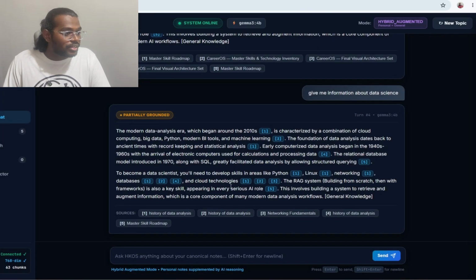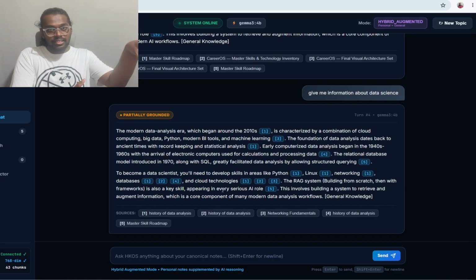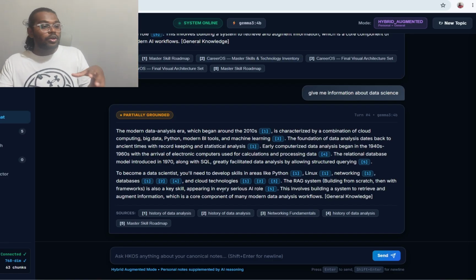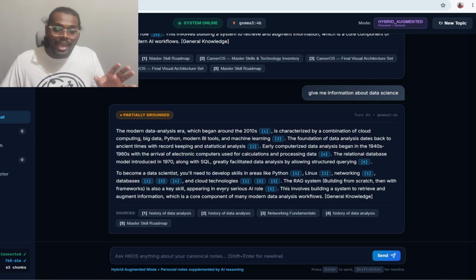Okay, so now this is where it took me to my roadmap, where it's telling me that building from scratch, then with a framework, is also key, appearing in every serious AI role. So it's telling me that. Now we chose to integrate this file with another file. Why? Because I asked a question which might correlate with both of them. That is the reason it went there.